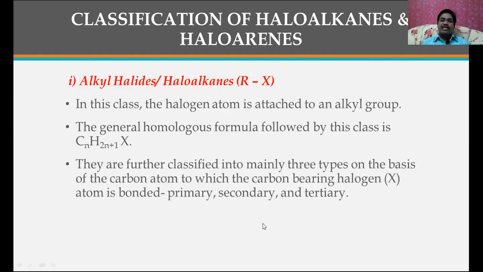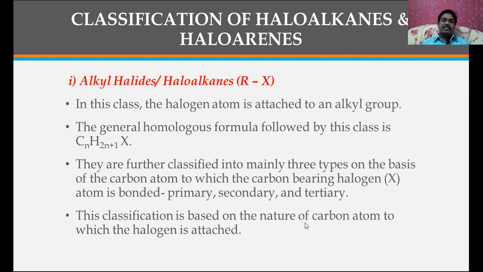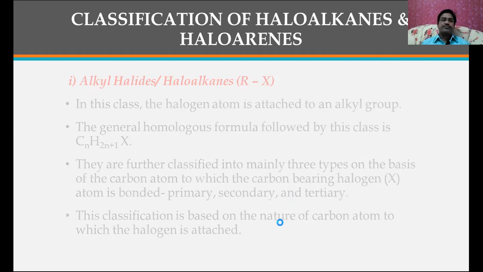They are further classified into mainly three types on the basis of the carbon atom bearing the halogen, bonded to primary, secondary, and tertiary. This classification is based on the nature of the carbon atom to which the halogen is attached.